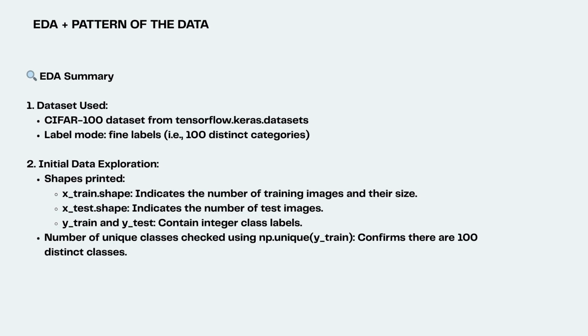Our initial exploration focused on understanding the dataset. We are examining the shape of our arrays to confirm what we are working with. To verify the dataset integrity, we check the number of unique classes using NumPy's unique function on our training labels. This confirms exactly 100 distinct classes as expected, ensuring our dataset is properly loaded and structured before we begin model development.